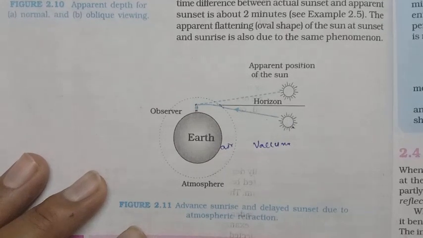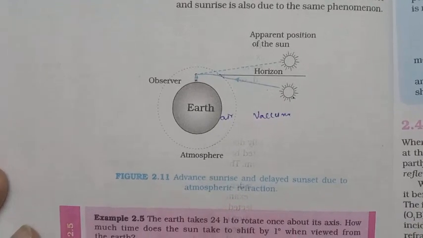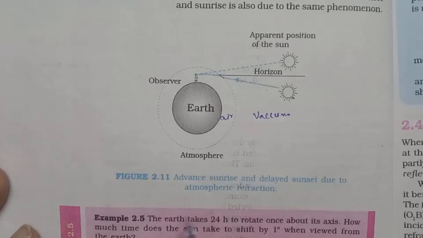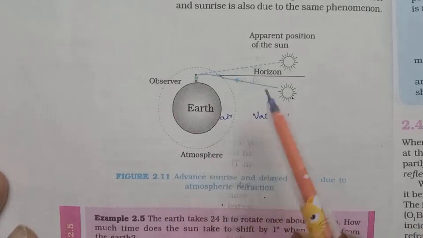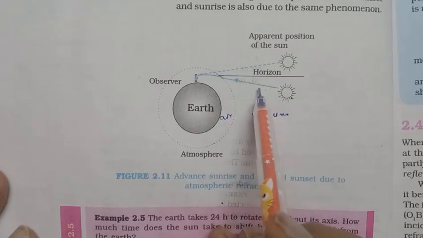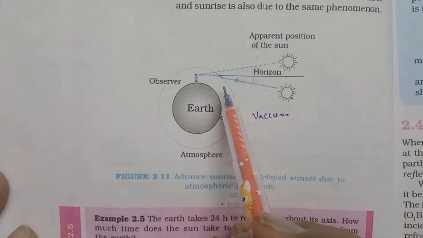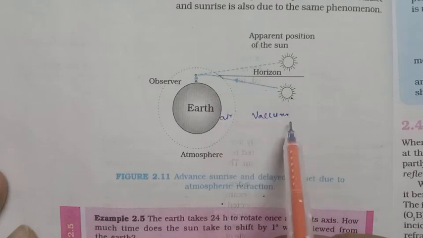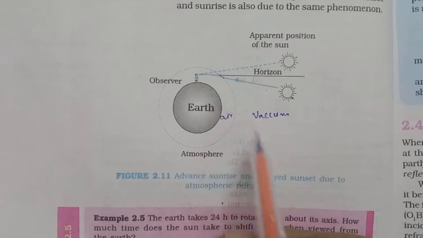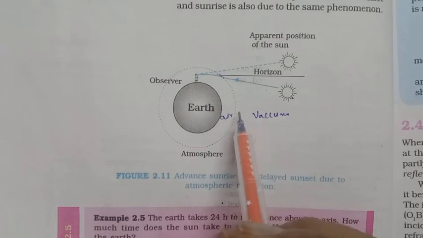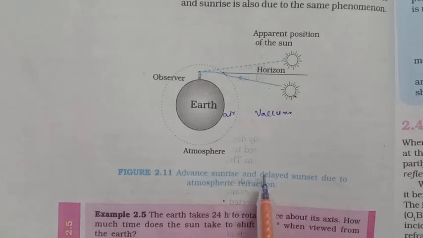Similarly sunset is also happening. So advanced sunrise and delayed sunset are due to atmospheric refraction. Here the light rays travel from vacuum to air. Vacuum to air means it bends away from the normal. Rarer medium to denser medium, it bends towards the normal. Denser medium to rarer medium bends away from the normal. So advanced sunrise and delayed sunset happen because of refraction.